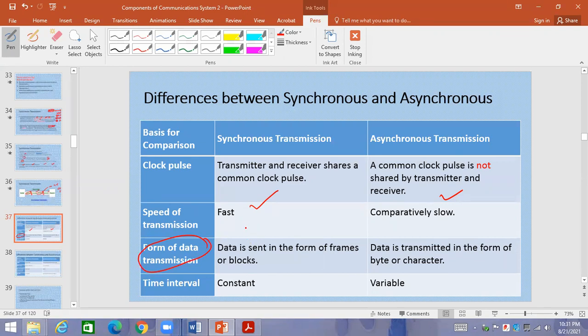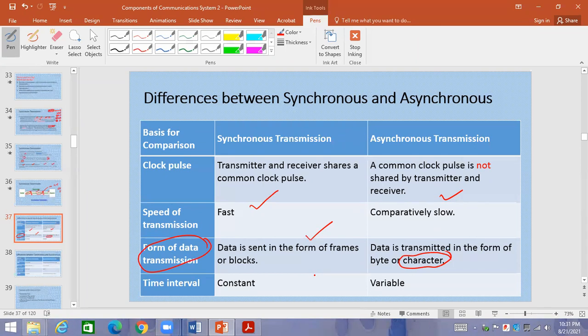In synchronous, the data is sent in form of frames or blocks, and in asynchronous it is sent by bytes or characters. Good. Keep in mind, this is synchronous. In synchronous, the data is going in terms of frames or blocks or chunks, as we have mentioned, packets. But in asynchronous, the data is being sent in the form of characters or bytes.